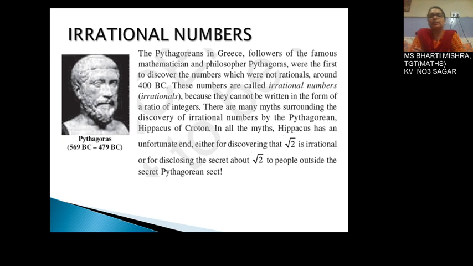So these in between numbers were a topic of discussion among the ancient mathematicians, and they were named irrational numbers. From the term itself, it describes the numbers which are not rational. They are called irrational numbers. And the numbers which are rational, as you know, are written in the form of P upon Q, where Q is not equal to 0.